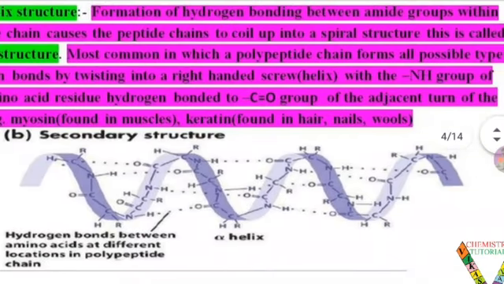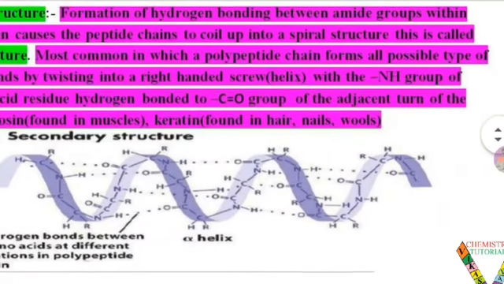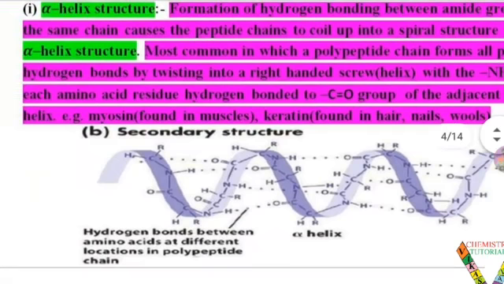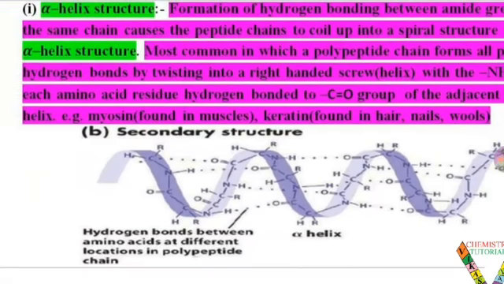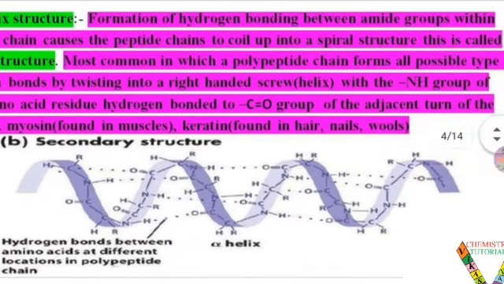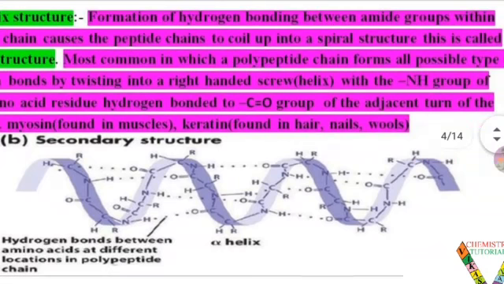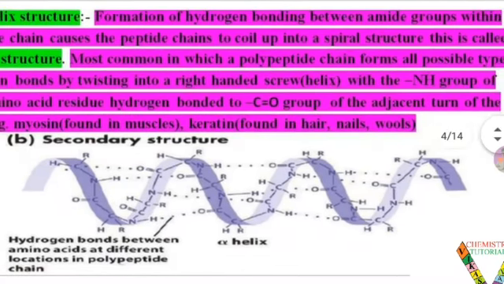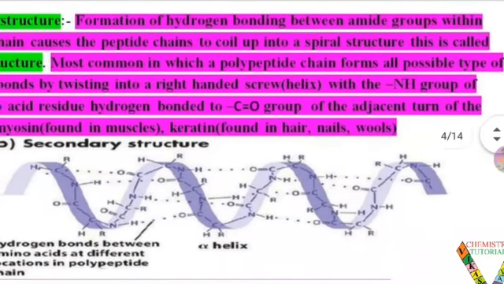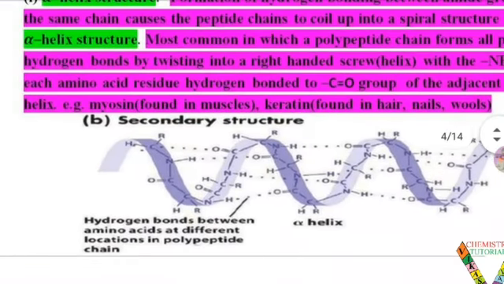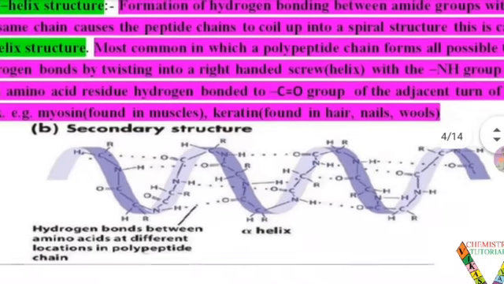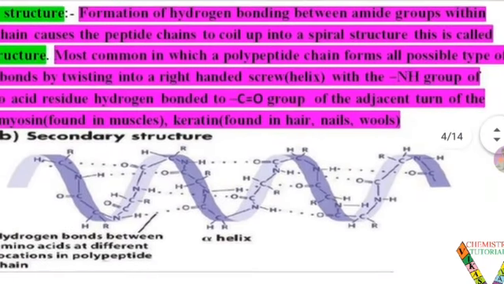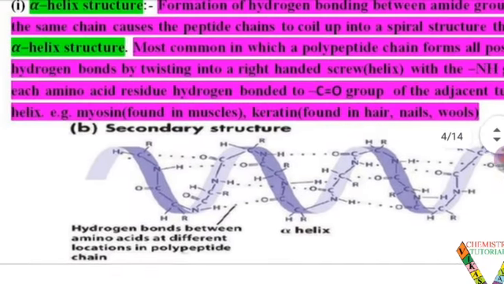It is the most common, in which a polypeptide chain forms all possible hydrogen bonds by twisting into a right-handed screw. In a common screw, what is known as a helix, so they are known as alpha helix, meaning screw type structure, with the amine group of each amino acid residue hydrogen bonded to the carbonyl group of the adjacent turn of the helix.